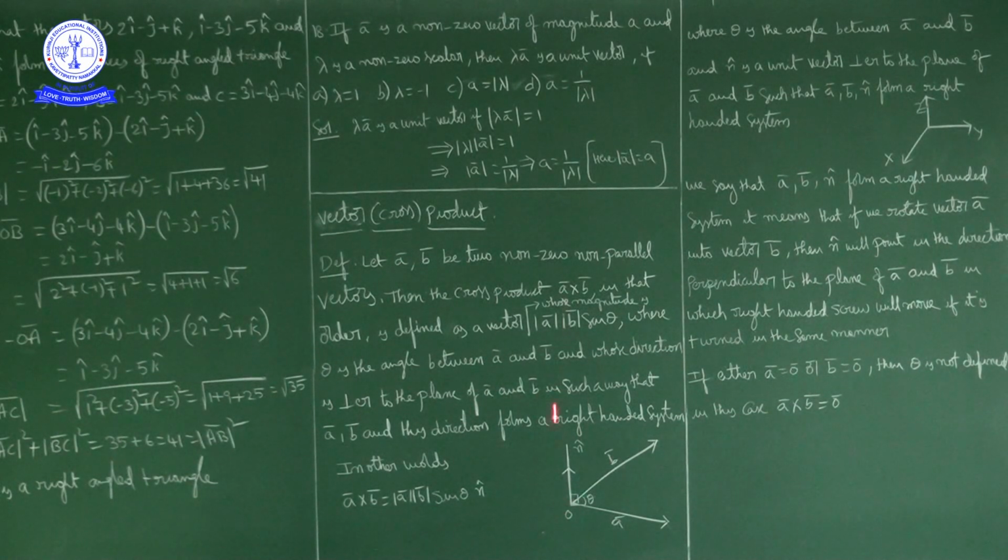Okay, this is the resultant. Resultant of a bar cross b bar is perpendicular to the plane of a bar and b bar. This is the plane generated by the vectors a bar and b bar. Now a bar cross b bar is perpendicular to the plane generated by a bar and b bar in such a way that vector a bar, b bar and n bar form a right-handed system.